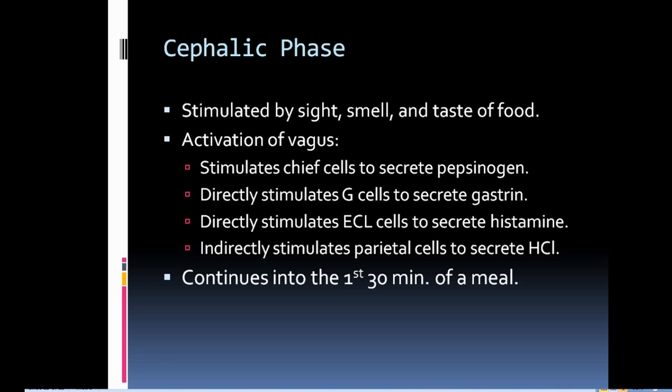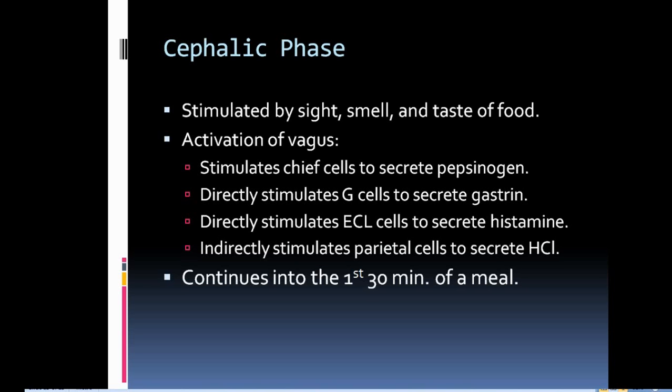That means when we eat, and within 30 minutes, when the food reaches the stomach level, this cephalic phase is activated and it is activated by the vagus. Secondly, it is also stimulated by sight, smell, and taste of the food. When this cephalic phase activates, it is activated by the vagus nerve and it stimulates chief cells, stimulates G cells, stimulates ECL cells, and indirectly stimulates parietal cells.